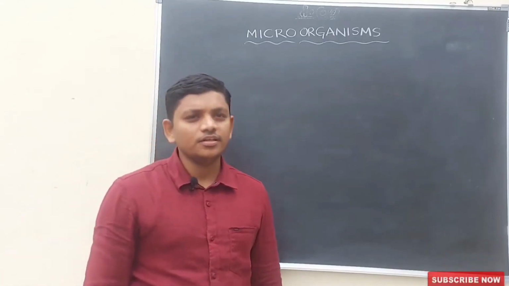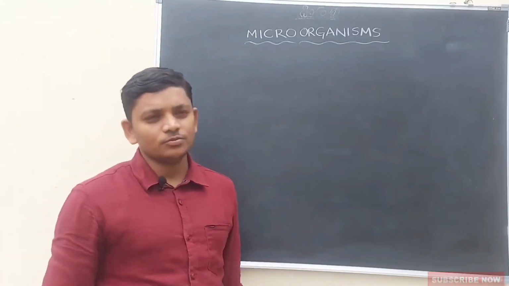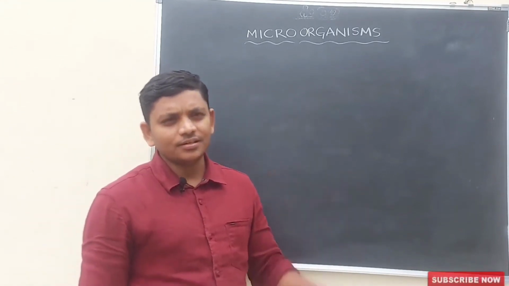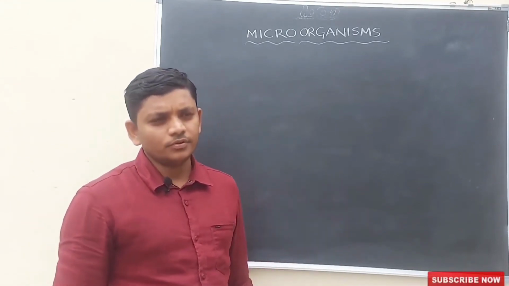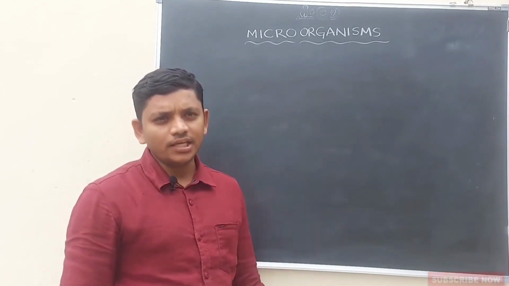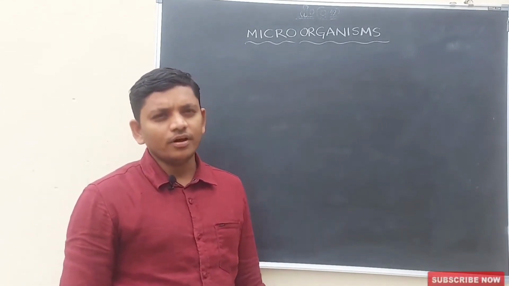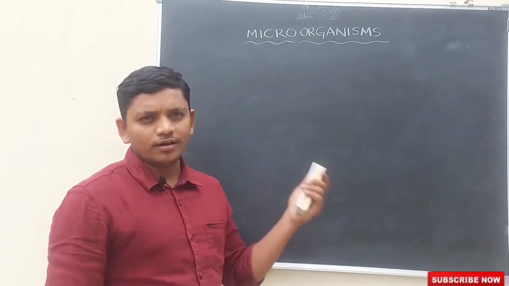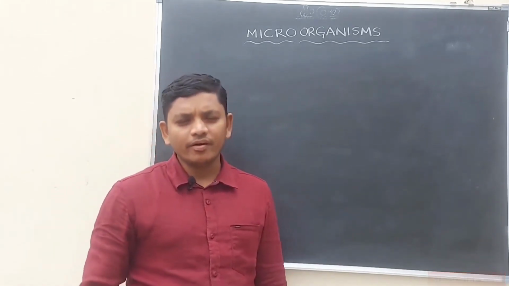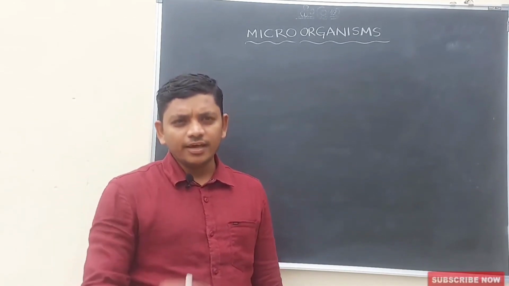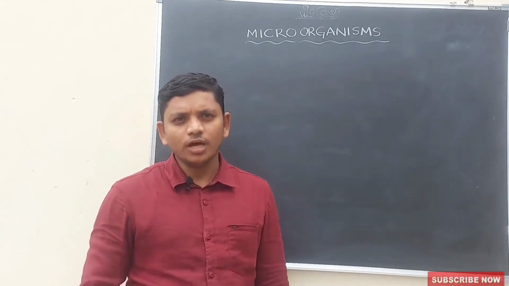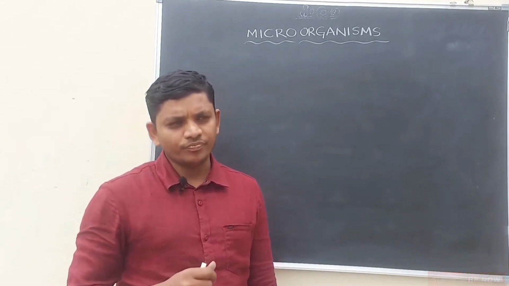Good morning, children. Today we will discuss microorganisms. You all know the name indicates that micro means small. Here, organisms are small in size, tiny in size. That type of organisms are called microorganisms. These microorganisms cannot be seen by our naked eyes. As they are very small in size, we cannot see them with our naked eyes. We have to observe them under the microscope only.